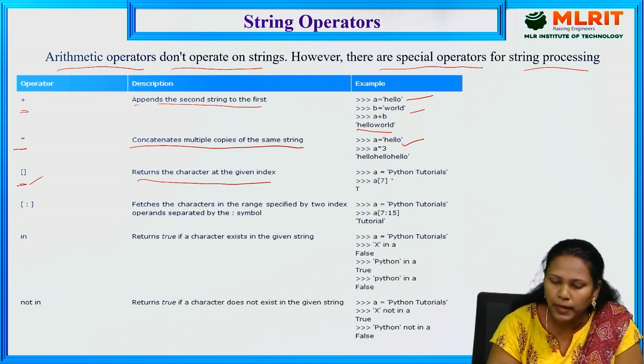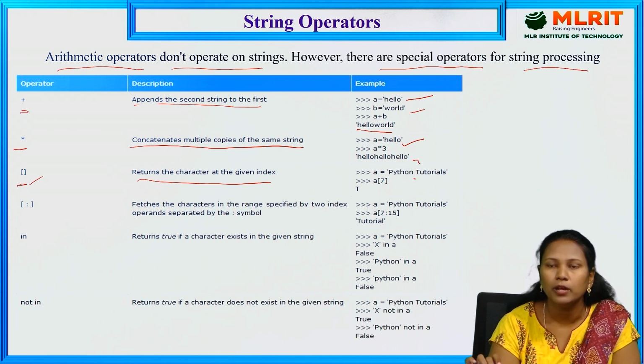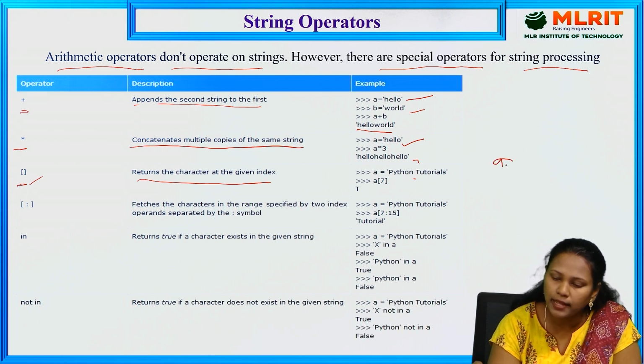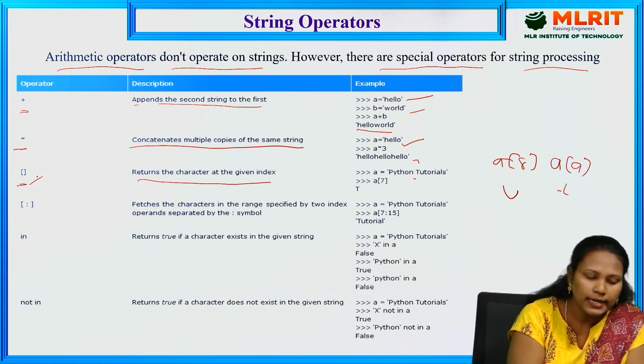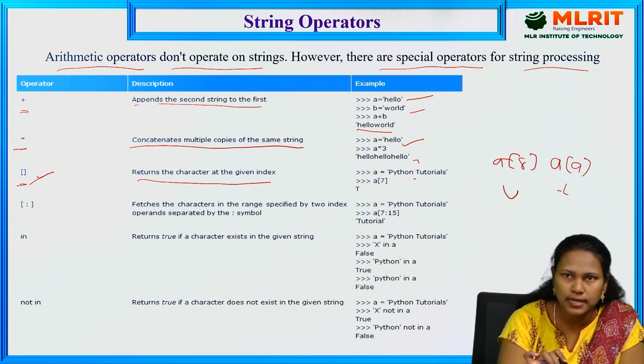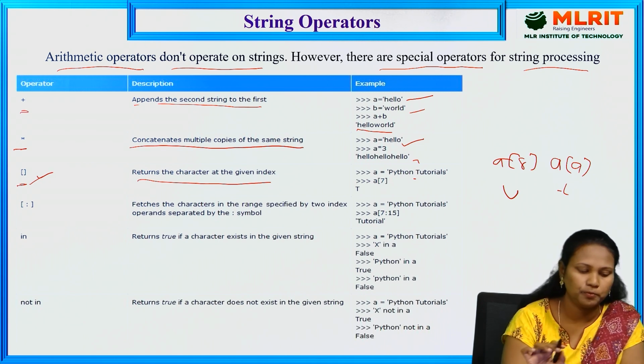Python takes up to index 6 with the space: 0 is P, 1 is Y and T is 2. So the T is the 7 value, and that's why it prints T for A of 7. If you access A of 8 it displays U. If you print A of 9 it displays T. So indexing is used to access a particular character.